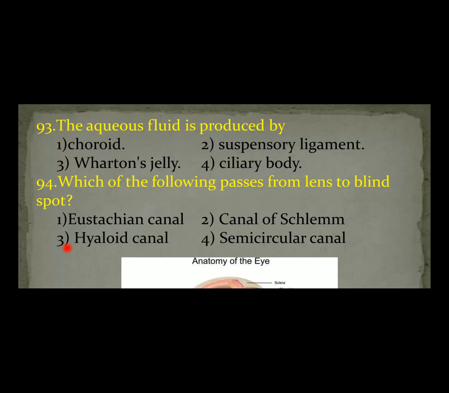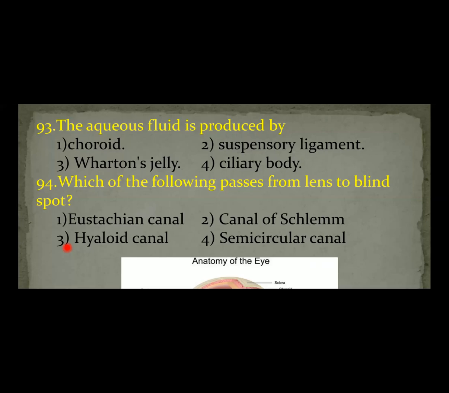What is the hyaloid canal? During embryonic development, when the lens is developing, the hyaloid artery supplies blood to the lens. But when the lens is completely developed, the supply of blood stops. Then this hyaloid artery becomes the hyaloid canal, which is filled with lymph.